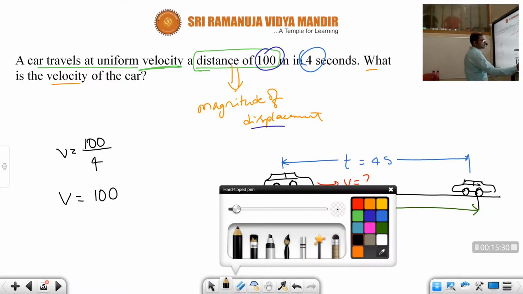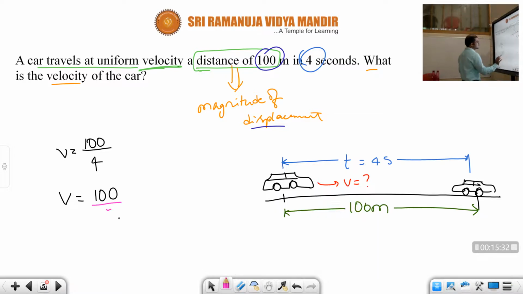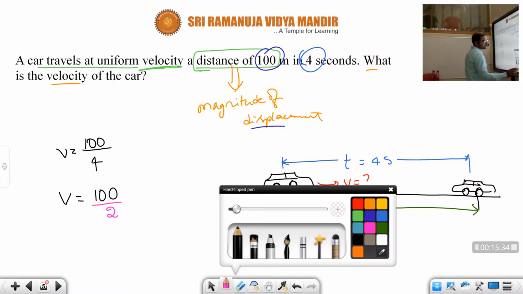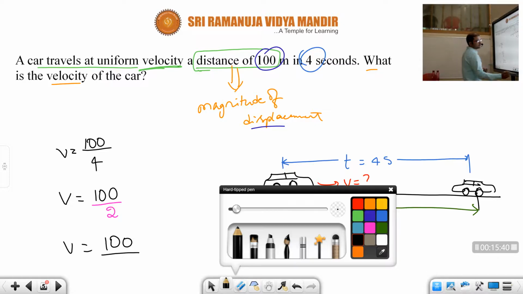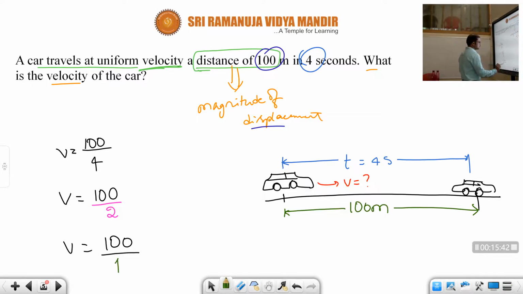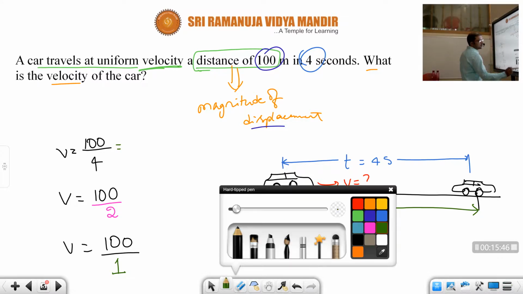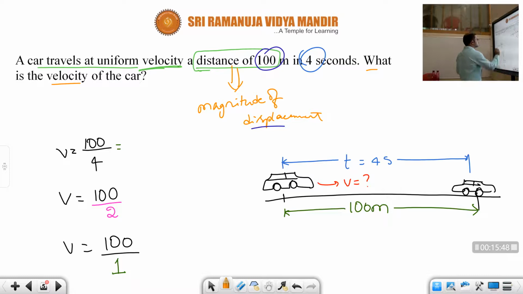Let us consider the time taken now as 2 seconds. Still decreasing, children: the displacement is 100 meters only, and the time taken is 1 second now. Previously, when it was 4 seconds, we got 100 by 4, which is 25, the velocity. Here 50. Here, children, 100.